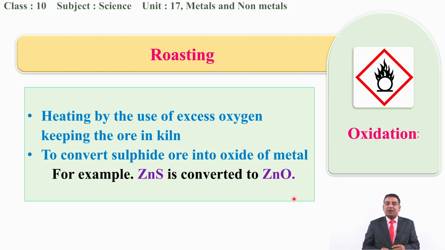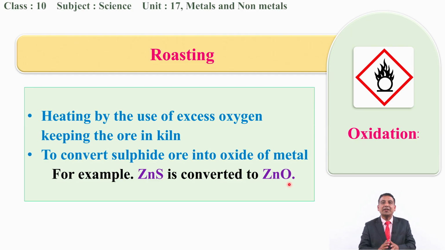You can see the example that when zinc sulfide is treated with oxygen, it will give zinc oxide as well as sulfur dioxide. The reaction is not necessary for us in this grade, but how it is converted into metallic oxides, we need to know this. So I have given an example, that is zinc sulfide has been converted to zinc oxide in presence of air.